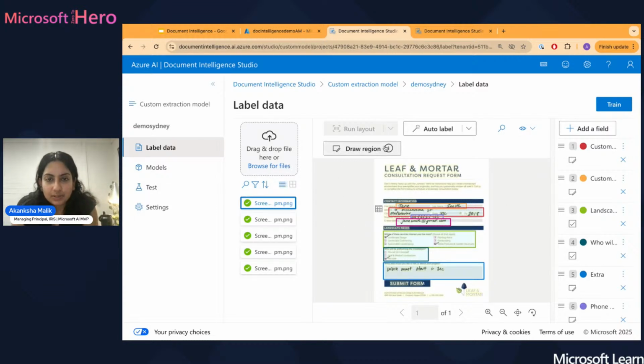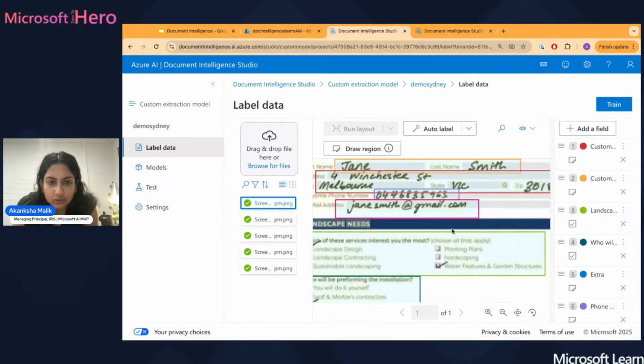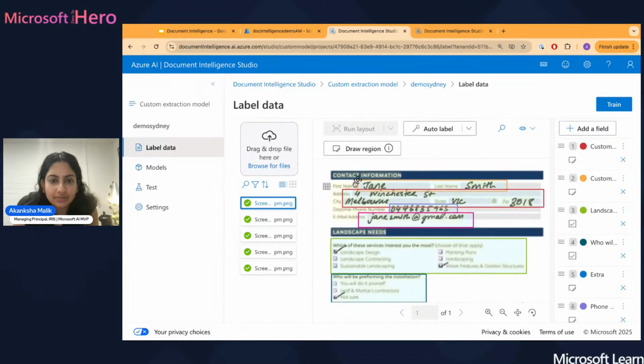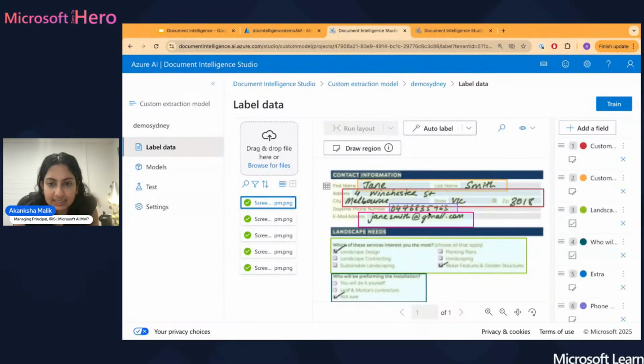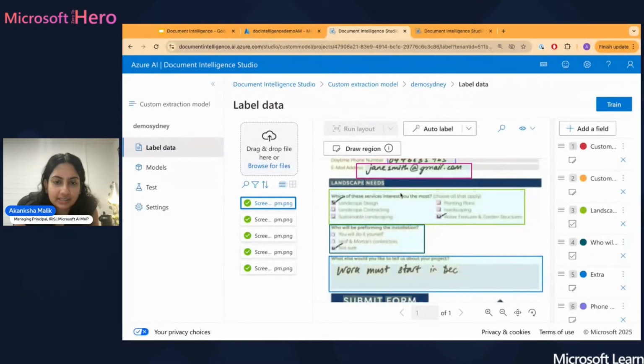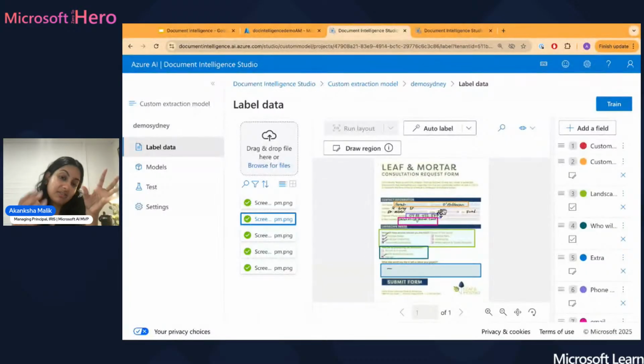Once I've run the layout, which is clicking the button, it'll go and read everything that's in there. Let's zoom in so I can show you what's happening in this form. It's a request form. I've got first name, last name, and the address, broken down by city, state, zip code, phone number, email addresses, and then ticks. There's a whole bunch of exactly the same forms, but I've put in a few different samples of how people would react. Some people might answer fully, some might not.